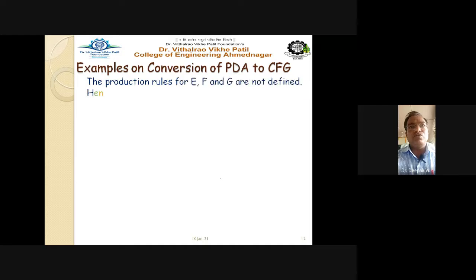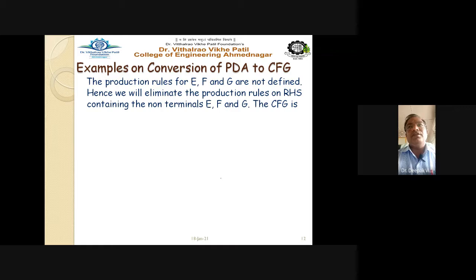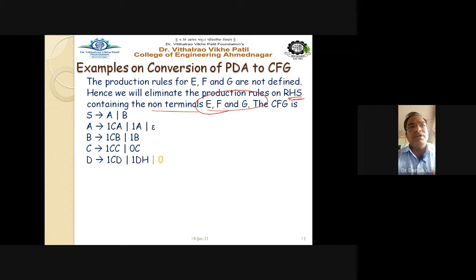The production rules for E, F, and G are not defined. Hence we will eliminate the production rules containing the non-terminals E, F, G on the right hand side. So remove these E, F, G's, and the grammar becomes like this. After eliminating E, F, and G from the right hand side, we remove all their occurrences.